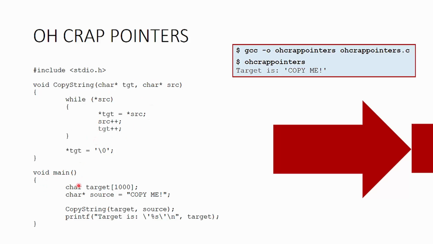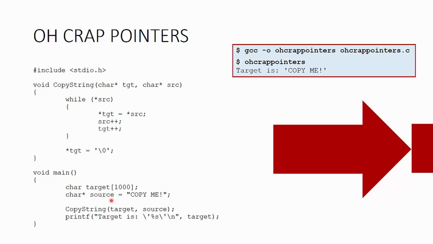So in our main function, we have a target array and we have a source array. Now this is a string that is an array of characters, and it is something that is changeable. It's mutable. We're saying declare the space in that array and let it be changeable. Here we're also defining a string. It is a set of characters, an array, but it cannot be changed. Again, more on that in the strings lecture coming up.